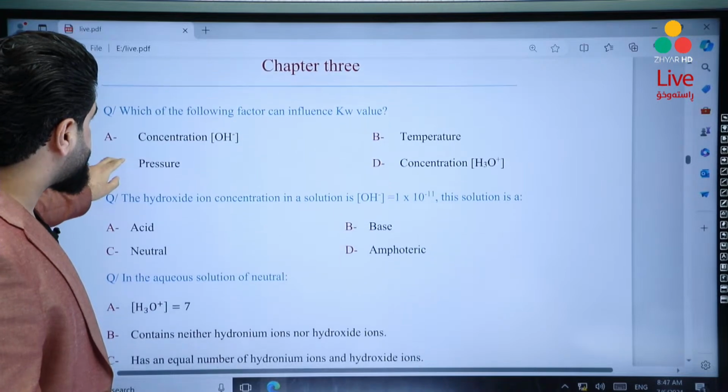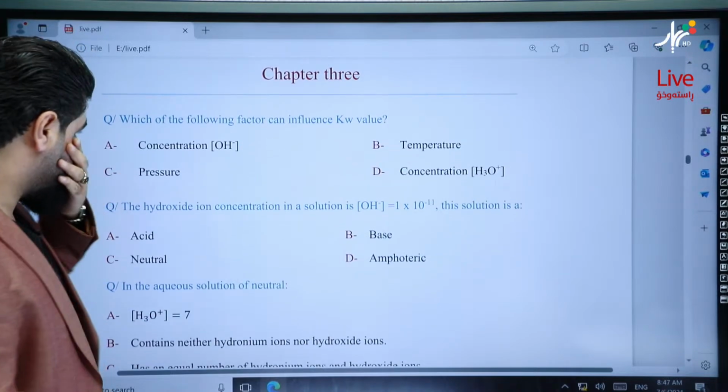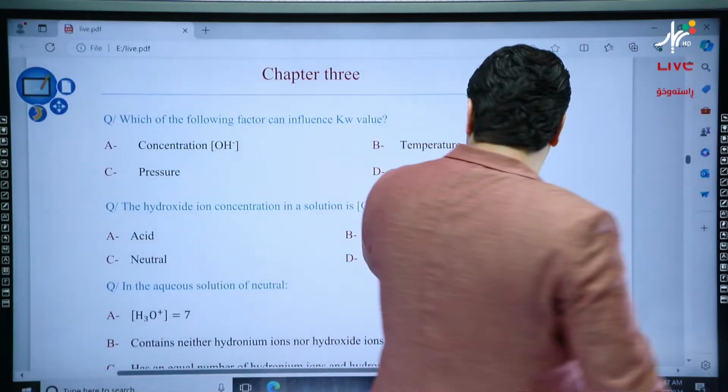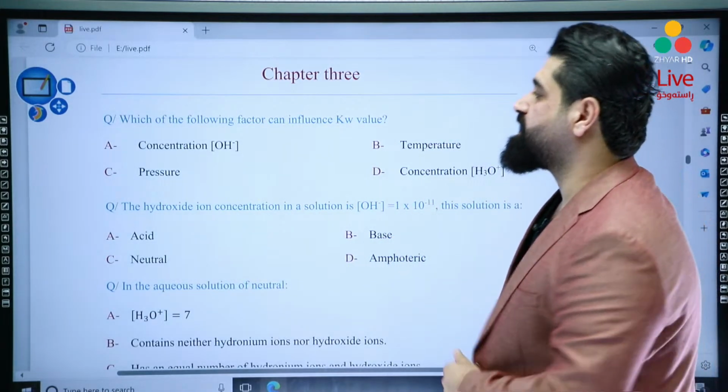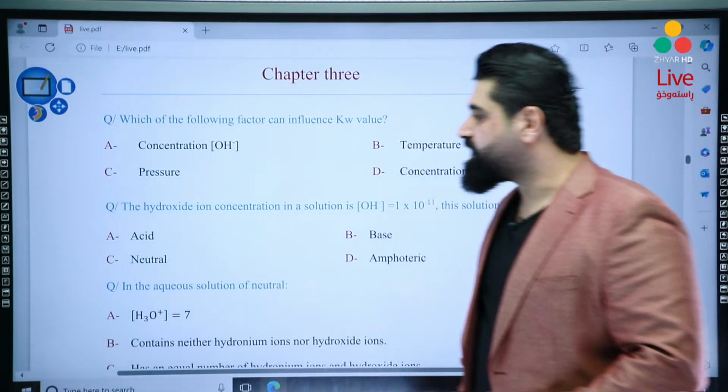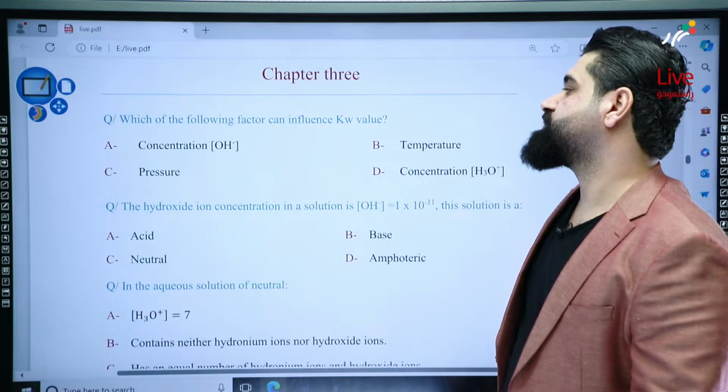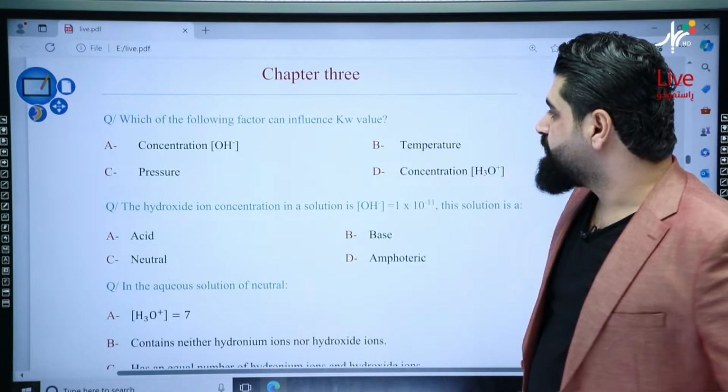About chapter 3. In chapter 3, we will study some important concepts such as titration and the concepts of pH, pOH, OH, and H3O.